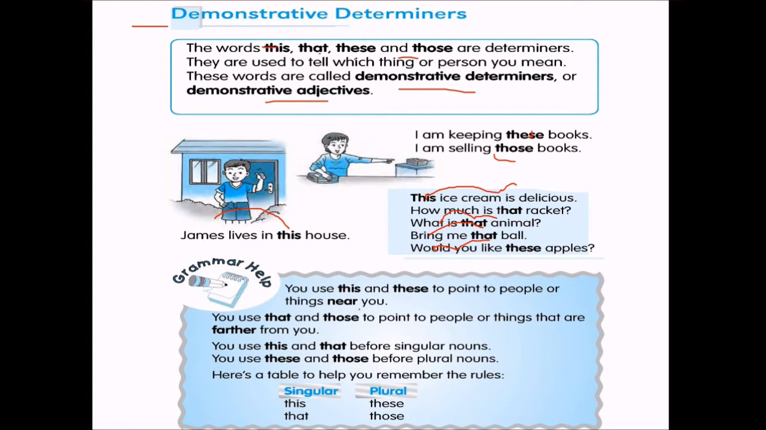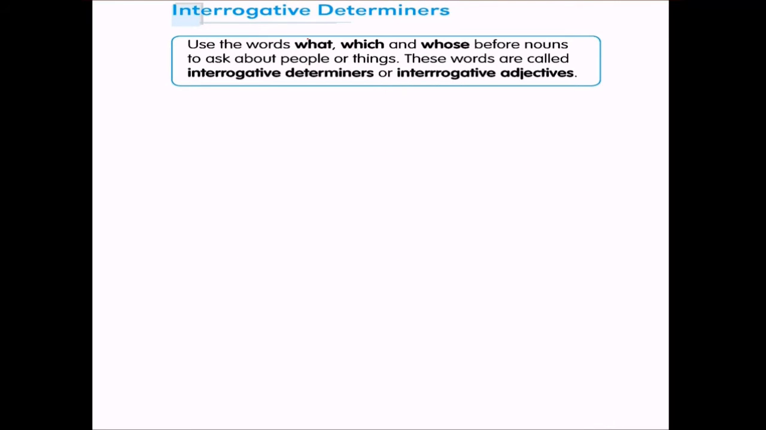So you use this and these to point to people or things which are near to you. You use that and those to point to people or things that are farther from you. And you use this and that before singular nouns, and if they are plural, you will employ these and those. So please remember: singular this, plural these, singular that, plural those.